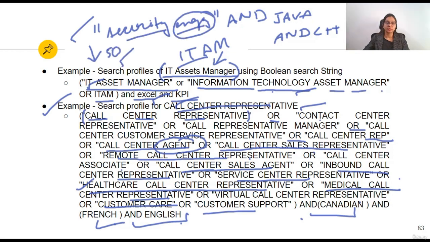Suppose 50 profiles come. Now you can expand the short form ENGG into the full form engineer. Similarly, you can search for the various keywords for security engineers. You can use those keywords with OR and AND modifiers, operators. In this way, you can keep trying and see what kind of results you are getting. And with practice, you will be an expert in using Boolean search strings.